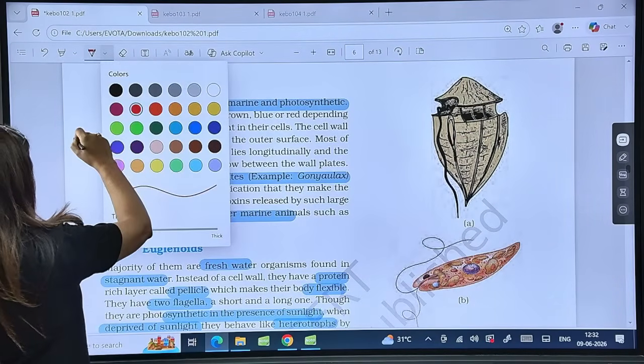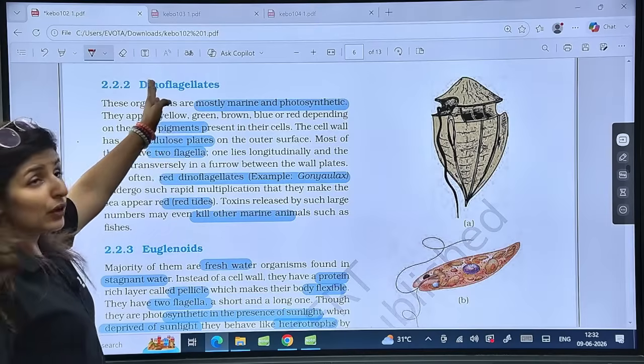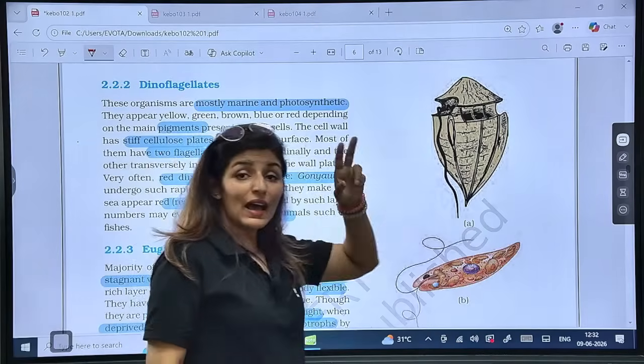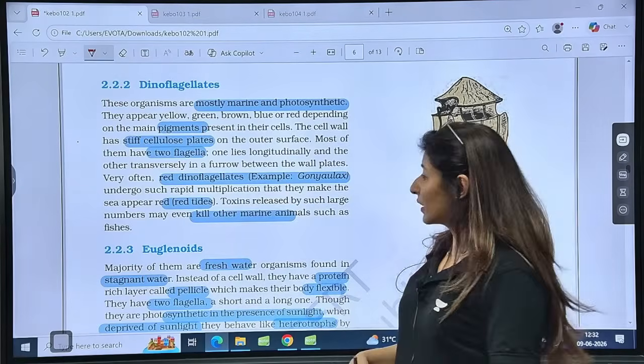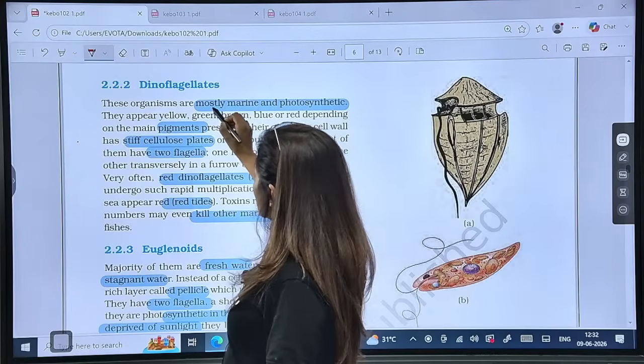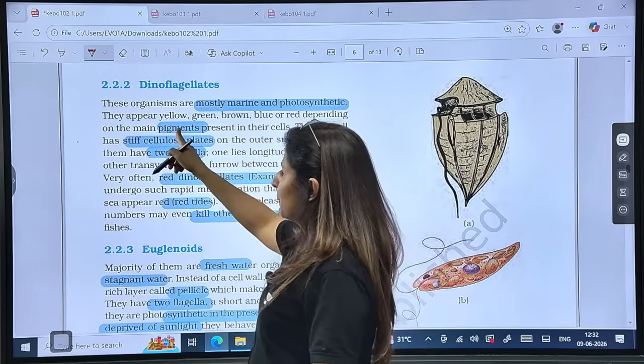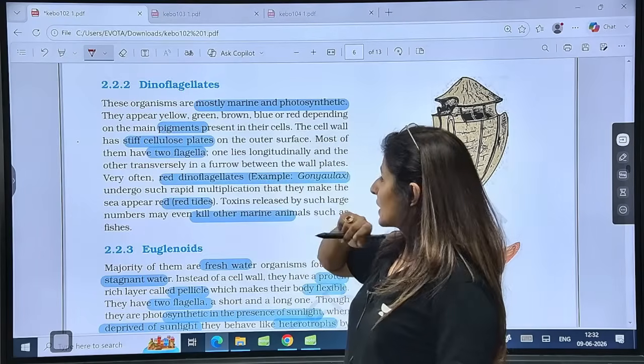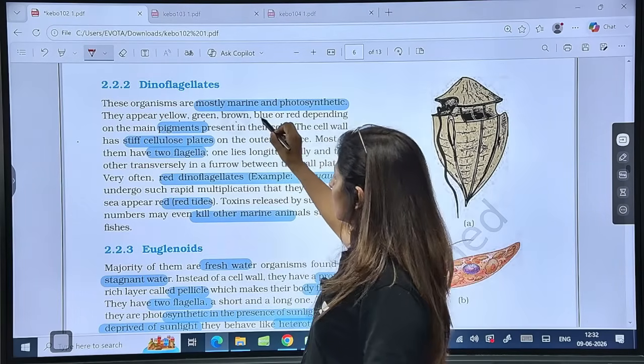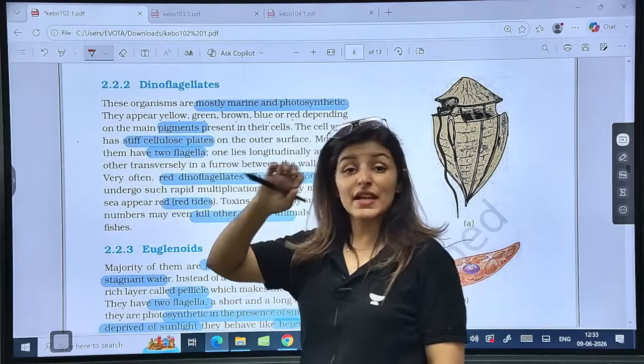Wait. Yes, please. So why do we call them dinoflagellates? Because they will have two flagella. And what type? We'll just see. So mostly marine and photosynthetic. Main pigments present in their cells are yellow, green, brown, blue, red. They have stiff cellulosic plates.